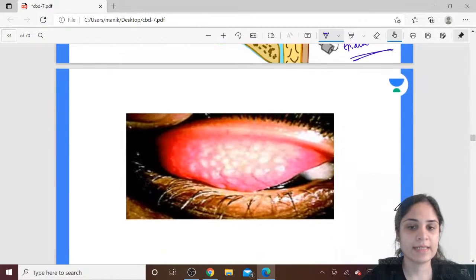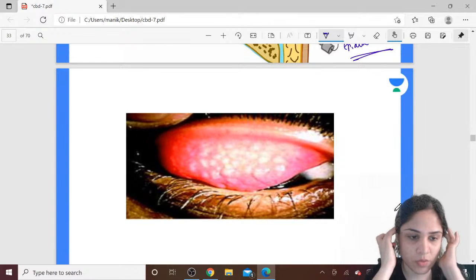Okay, all right. Identify the condition in this patient and the causative organism.